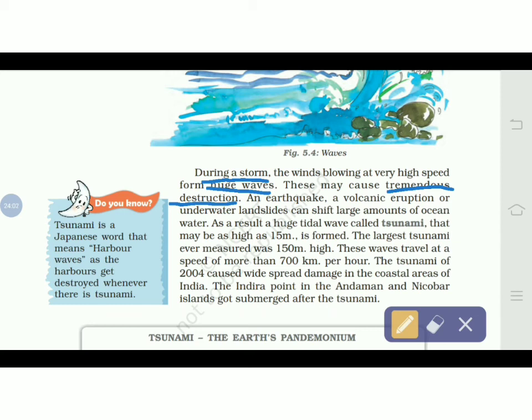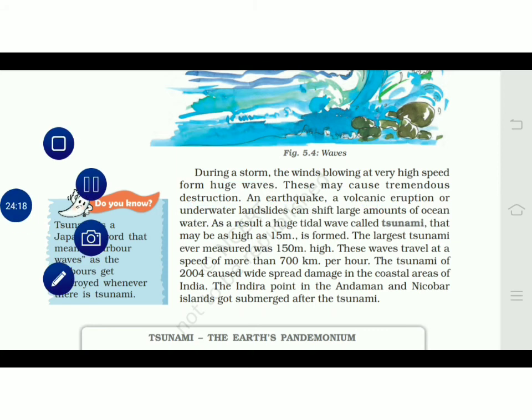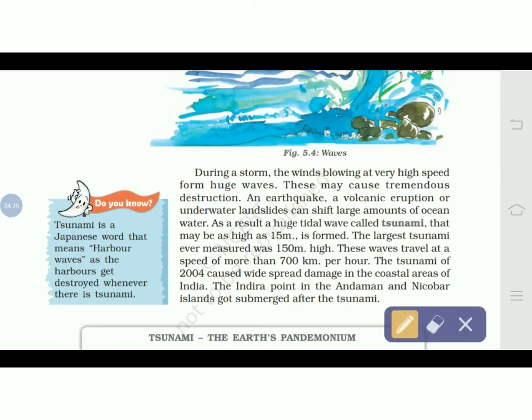Now the major waves of this kind are caused because of an earthquake, volcanic eruption, or underwater landslide. So generally these three things happen in the water body itself, and because of this disaster, it results in huge tidal waves that are called tsunami.